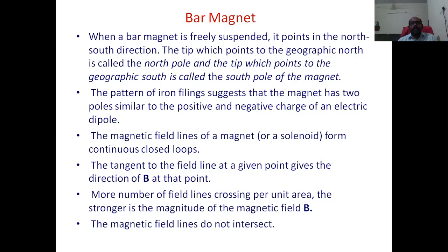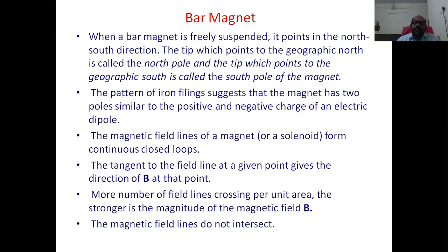The tangent to the field line at any given point gives the direction of the magnetic field at that point. So to know the direction of the magnetic field at a point, we draw the tangent to that curve at that point.